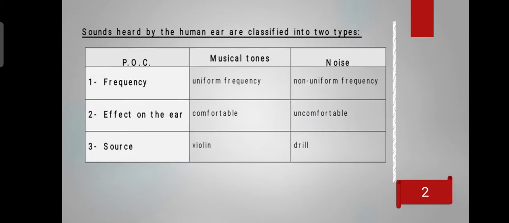Now we have two types of sound. The first is called musical tunes and the second is called noise. Musical tunes, like violins and piano, all of them produce musical tunes. Its frequency is uniform, while noise has non-uniform frequency. Effect on ears: musical tunes are comfortable to be heard, while noise is uncomfortable to be heard. Noise like car horns and drills, all of them are called noise. Next.